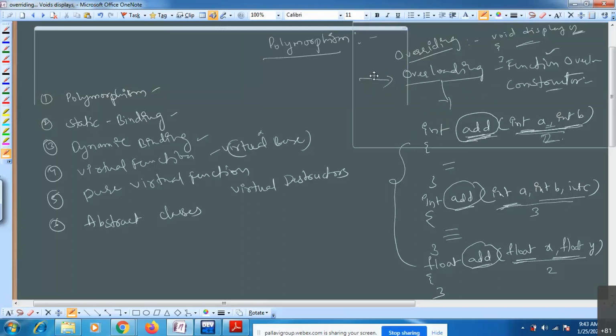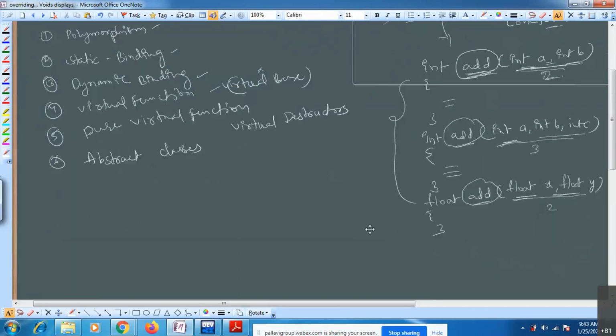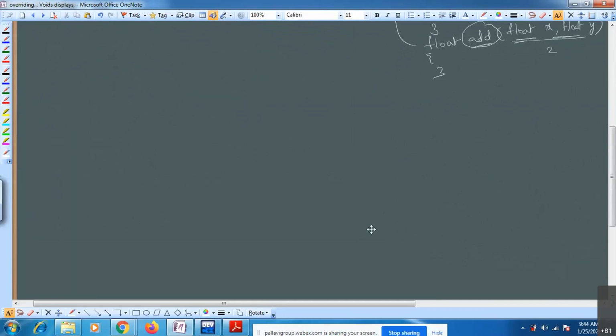Next, I'm just reminding you of the pointers concept also, because we are going to use pointers here. Can anyone remember the pointers concept? What is a pointer? It stores the address. It is just like a variable, but instead of storing the data, it stores the address of some other variable.